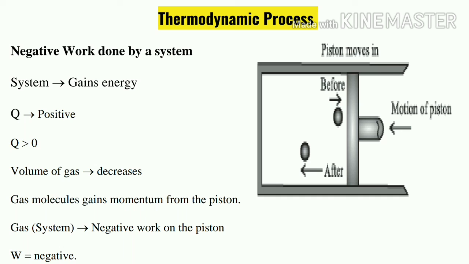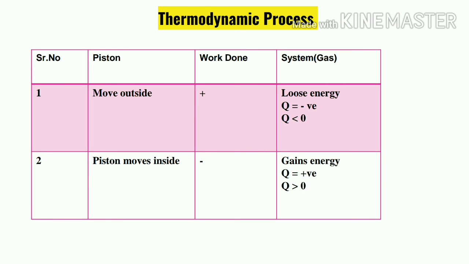Inside temperature is increasing. The temperature of the system is increasing, which means we are doing some sort of work. Work is done by the environment on the system. So the system is gaining energy, so work done is negative. As the system is gaining energy, Q transfer energy is positive, so Q is greater than 0. Volume of the gas is decreasing. Gas molecules gain momentum from the piston, so the system has negative work done, so W is negative. Previously W was positive.